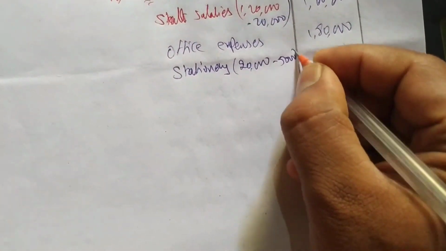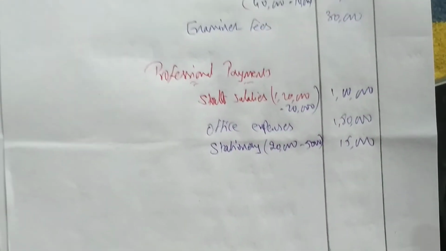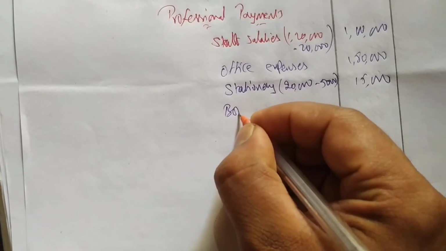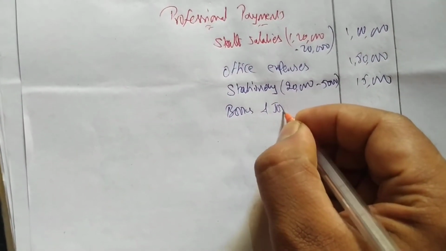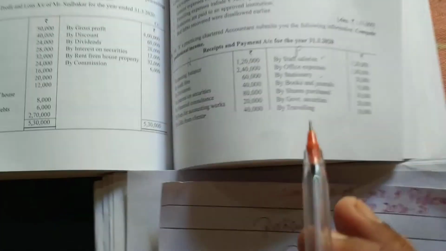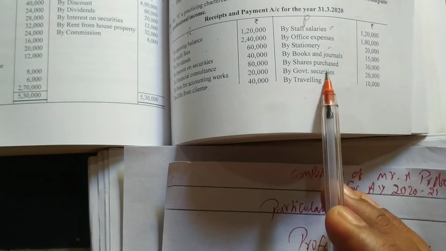Minus 5,000, so we write 15,000. Then books and journals 15,000. Next, share purchase should not consider. Government security should not consider. Traveling we consider, 10,000.